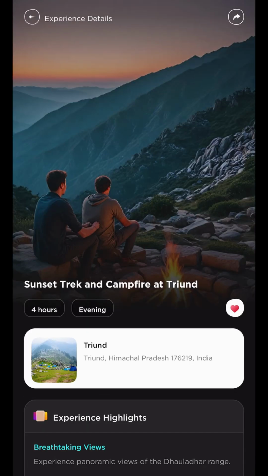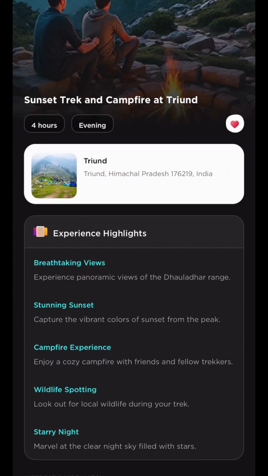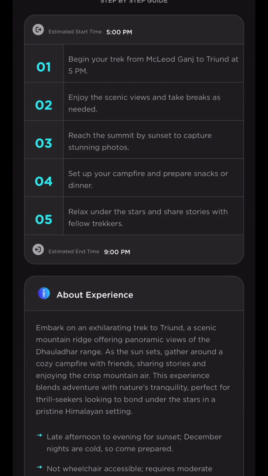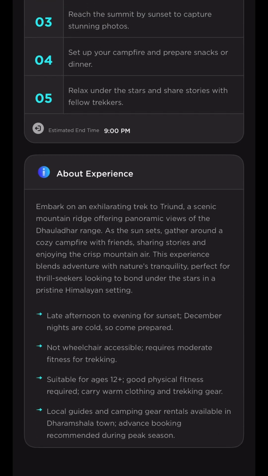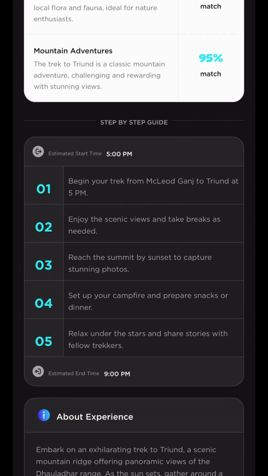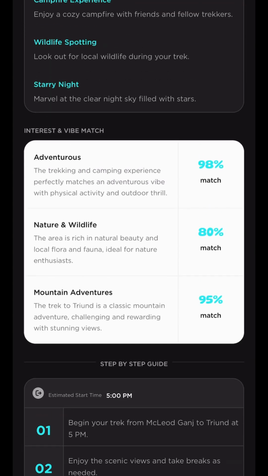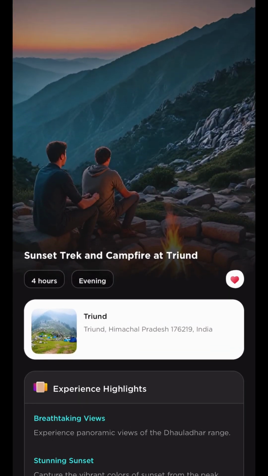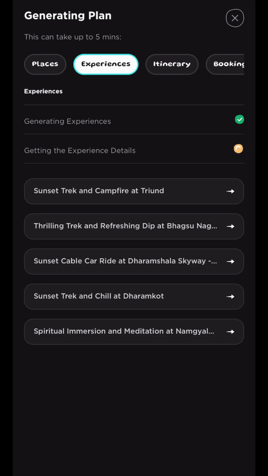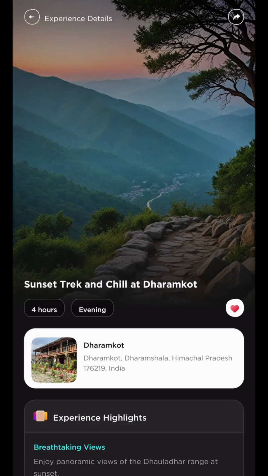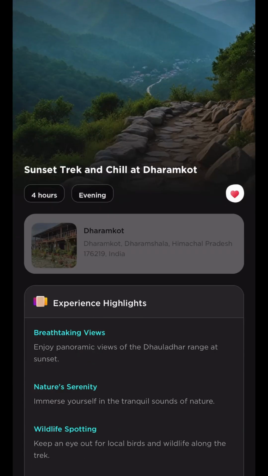The first one is Sunset Trek at Triund, which was one of the suggested places. You can review the highlights about experiences, step by step guide with estimated time, and also see why it's a match. If we go back, we can see more experiences are being generated and we can again click on any one of them to review the details.